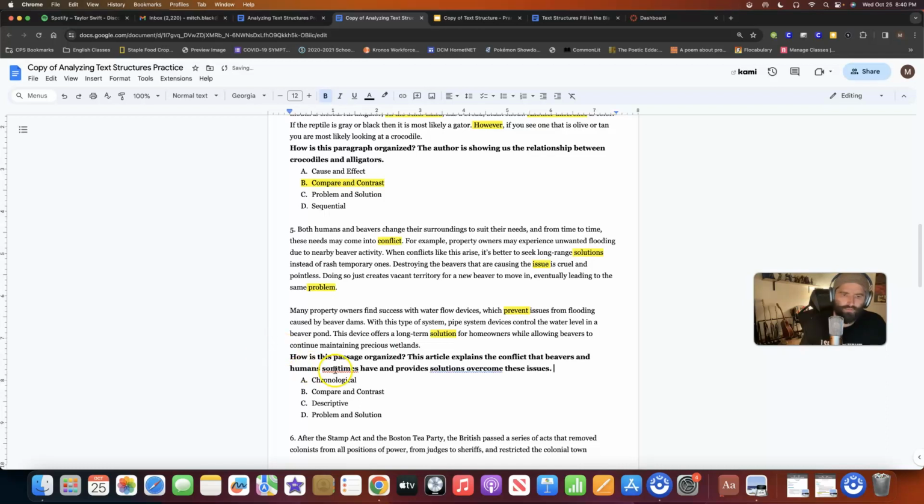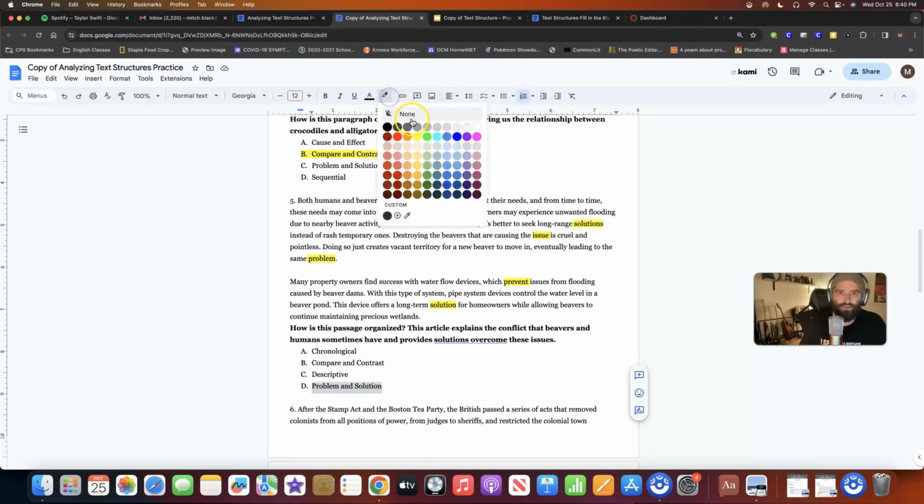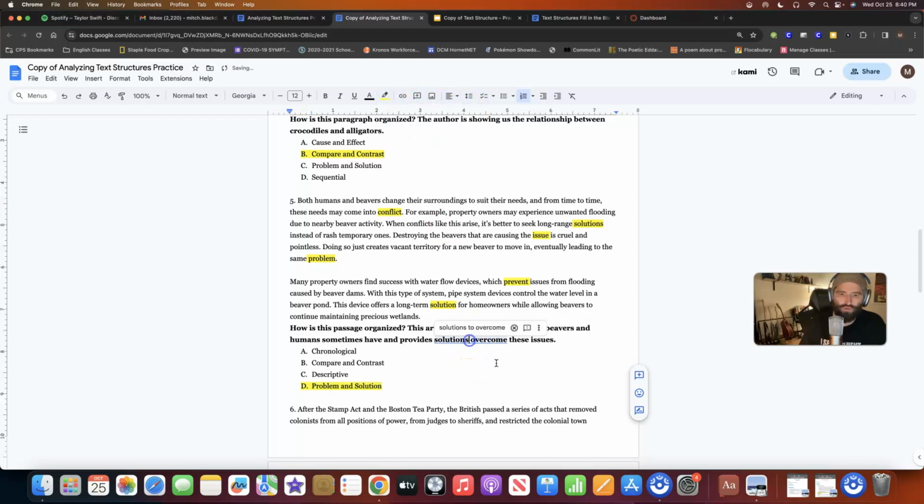Something along those lines. Okay, and then obviously you would highlight this one as problem, and I messed up on the typing there, so solutions to overcome this problem, these issues. And so that's essentially, in a nutshell, what you want to look at.